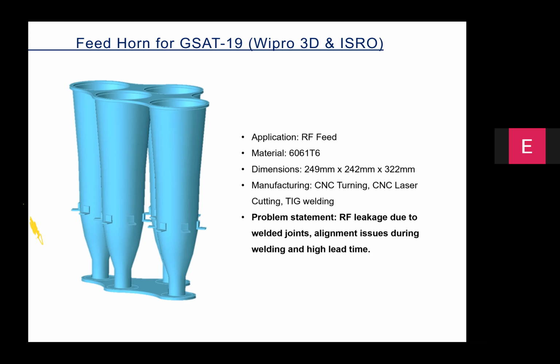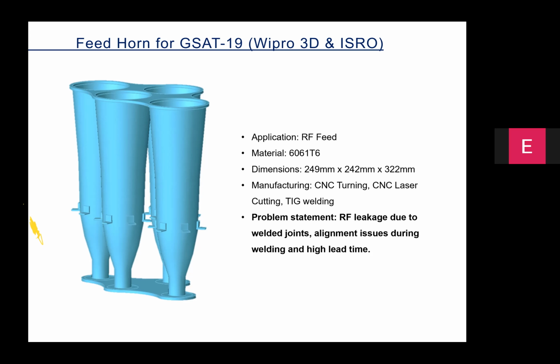So all of them have to maintain the positional accuracy with reference to each other. In other words, the positional accuracy of each of the horns with reference to each other is vital for ensuring the performance of the part.